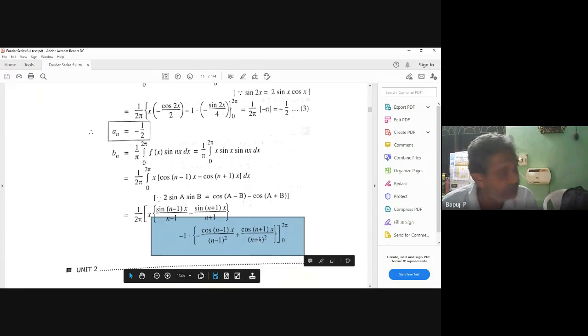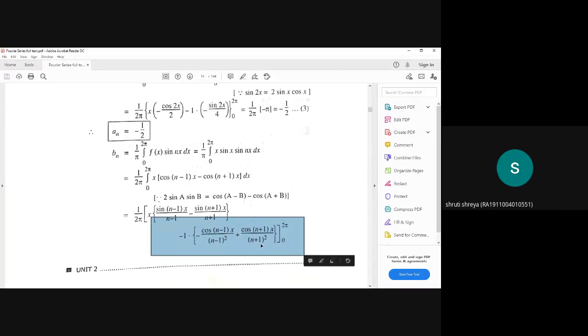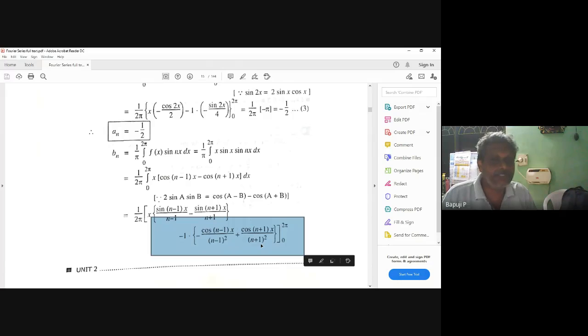This term is what? Cos 2 pi is what? 1. 1 by (n plus 1) whole square. If you apply the lower limit, what is it? Minus 1 by (n plus 1) whole square. Here also how it will appear. See, you can sing it as a song actually. You don't need the textbook, no notes. Close your eyes, you can tell it like this: 1 by 1, 1 by 1, 1 by 1, step by step. So what do we get? 1 by (n plus 1) square minus 1 by (n plus 1) square. Cancel, cancel. So my bn is equal to what now? 0. So it totally vanishes.